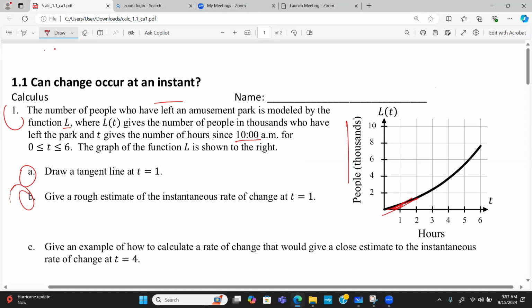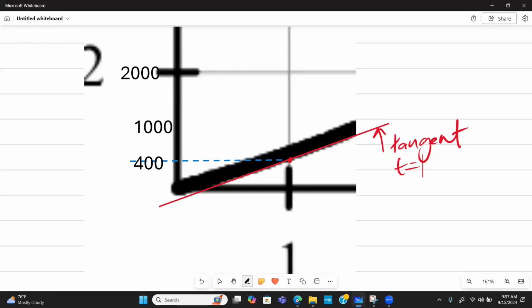Now, the second question says, give a rough estimate of the instantaneous rate of change at that instant. So at t equal to 1, on our graph, if I use the blue line and go across, this is about 4, which would represent 400, because 2 here is 2,000 and half of that would be 1,000, and this is just below a half.